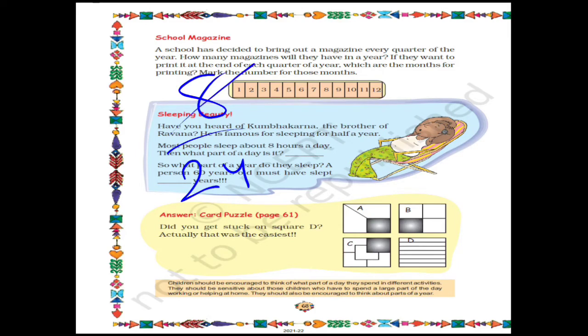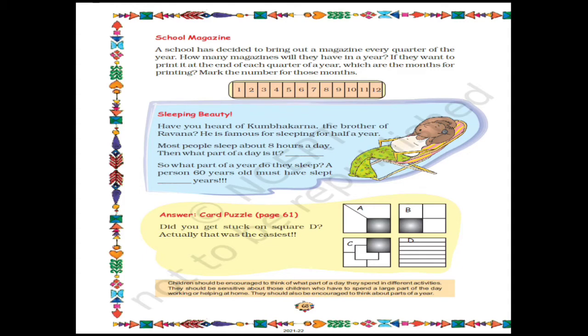So we know 8 gets cut, 24 gets cut. What will remain? 8 threes are 24. So the answer will be 1/3. So 1/3 part of the day is what most people sleep. So in the blank you will write 1/3 part of the day. Next question. So what part of a year do they sleep?